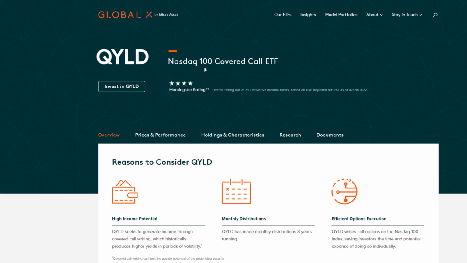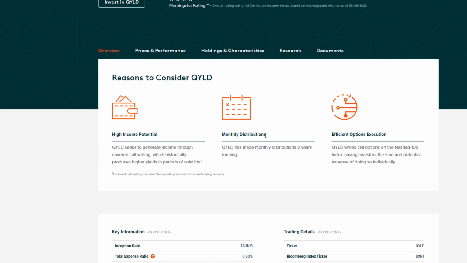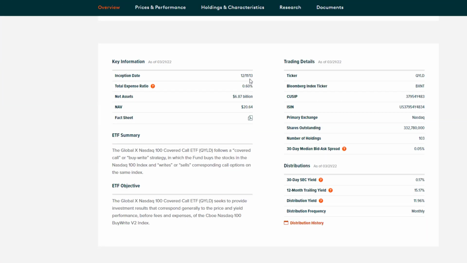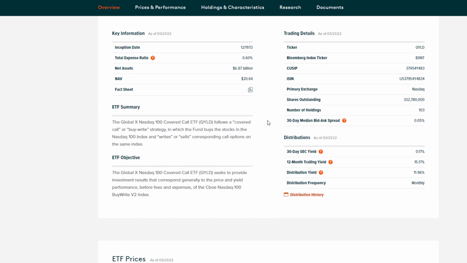Over on QYLD's page, I'm sure a lot of you have seen this already. Their fund inception date was December 2013. The current 12-month trailing yield they have on their website is 15.17, so we will use this number in our calculator. We will also use 0.60% for the expense ratio.